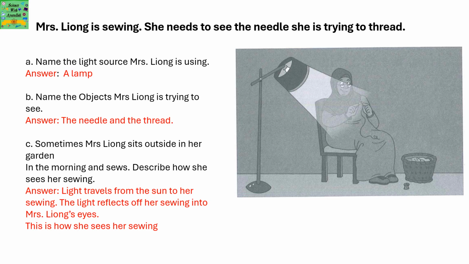Sometimes Mrs. Lyong sits outside in her garden in the morning and sews. Describe how she sees her sewing. Light travels from the sun to her sewing. The light reflects off her sewing into Mrs. Lyong's eyes. This is how she sees her sewing.